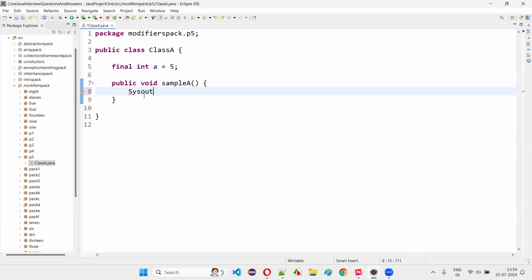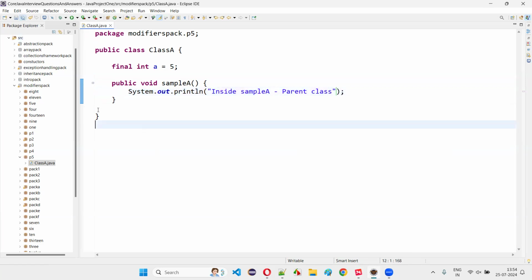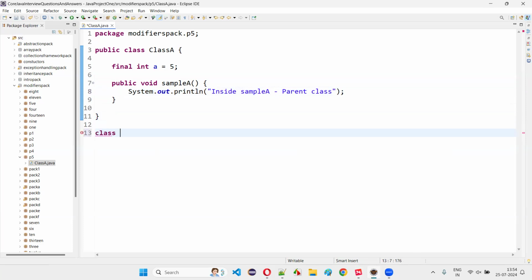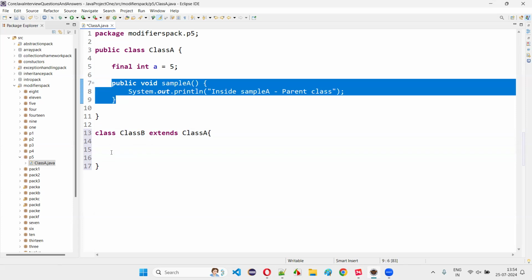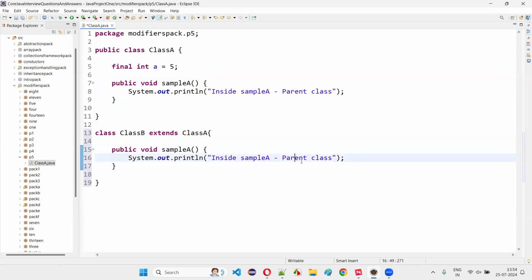I'll simply write System.out.println inside sample A in the parent class. Inside the parent class, this method is there. Now I'm going to create another class, guys, and I'll make it the child class of class A. I'll name this class B extends class A, and here I'll duplicate this method in the child class and say child class.